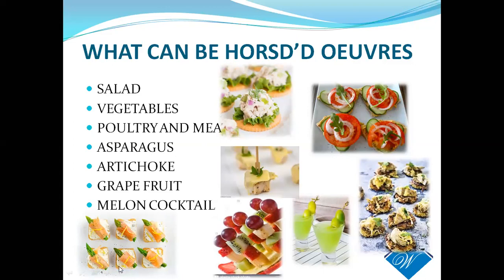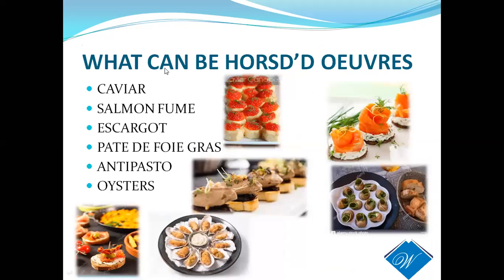And then next is asparagus. You can see on a porch deck he has kept asparagus, and it is used as an hors d'oeuvre. And then grapefruit cocktail. All the fruits are inserted onto a toothpick and presented on a plate, which is also a small type of hors d'oeuvre. And then Milan cocktail, a small sip of Milan cocktail you can see here, and we'll see some more. And then caviar. Caviar is from the sturgeon fish, and it is also an hors d'oeuvre.